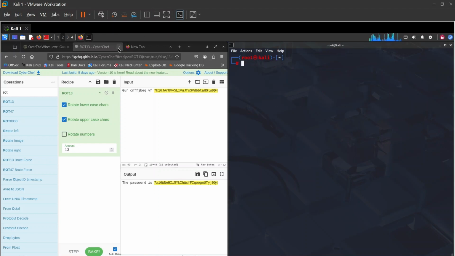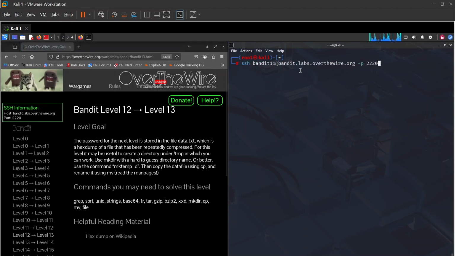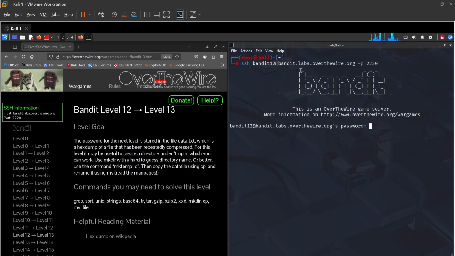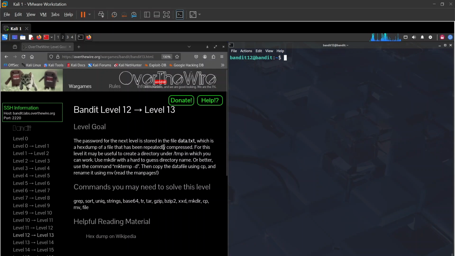And basically let's go up to level 12 to 13. I'm going to paste the password, hit enter, and there we go. And the password for the next level is stored in the file data.txt, which is a hex dump of a file that has been repeatedly compressed.